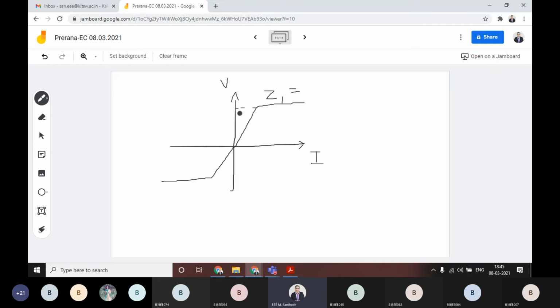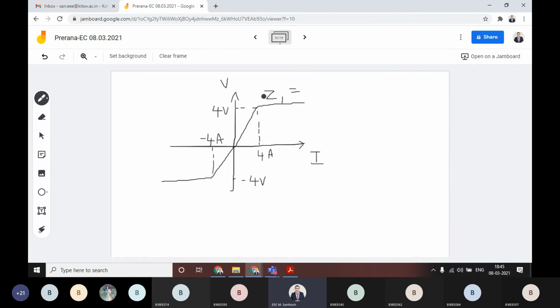Let us suppose this value is equal to 4 volts and this one is minus 4 volts. Okay, then if you get this current, for suppose this current value is 4 amperes, this is positive, for that reason 4 amperes, then this current you can call it a negative value, that is minus 4 amperes. Let us suppose, as I told you, the bilateral characteristics are similar to this one.